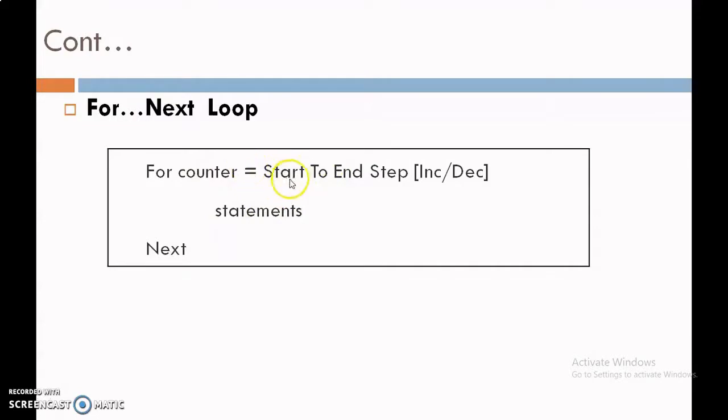Again check the condition, if true, then execute the statement, then increment or decrement, and again check the condition. In such a way the For Next loop works. Now switch over to the console application to perform practicals based on loops.